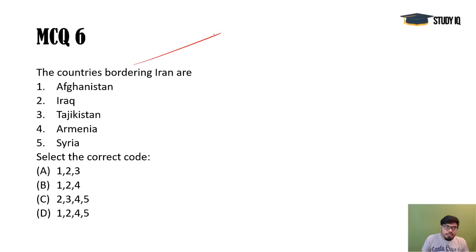Next, countries bordering Iran. Afghanistan borders Iran, Iraq borders Iran, Tajikistan does not border because it is located near China, and Armenia borders Iran. Syria is away from Iran because Iraq is there in between both these countries. So 1, 2 and 4 would be the correct answer here.